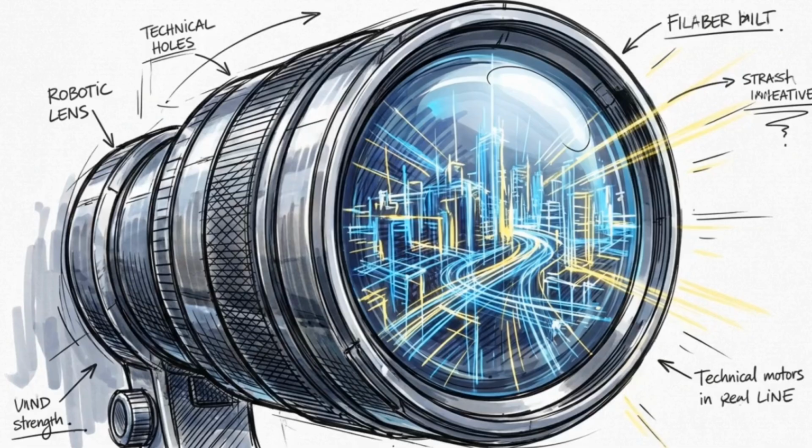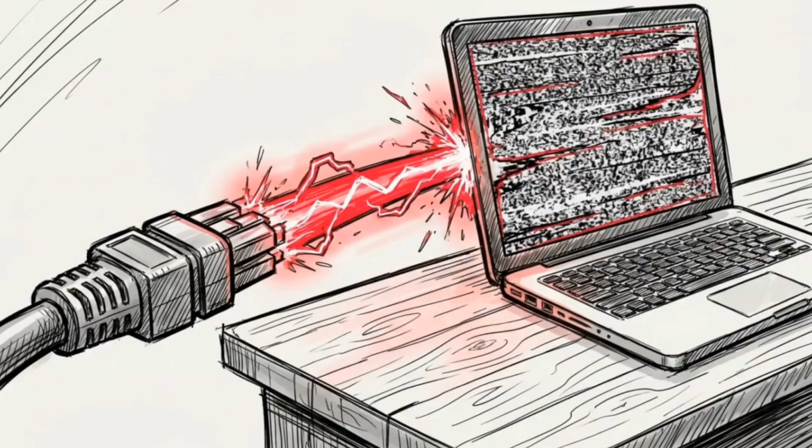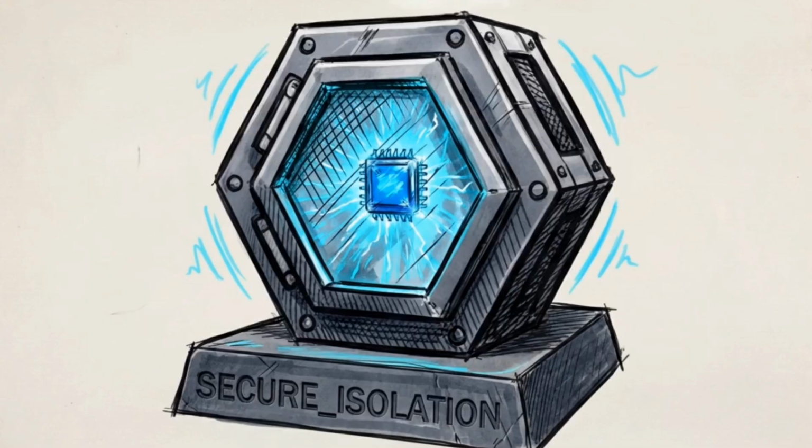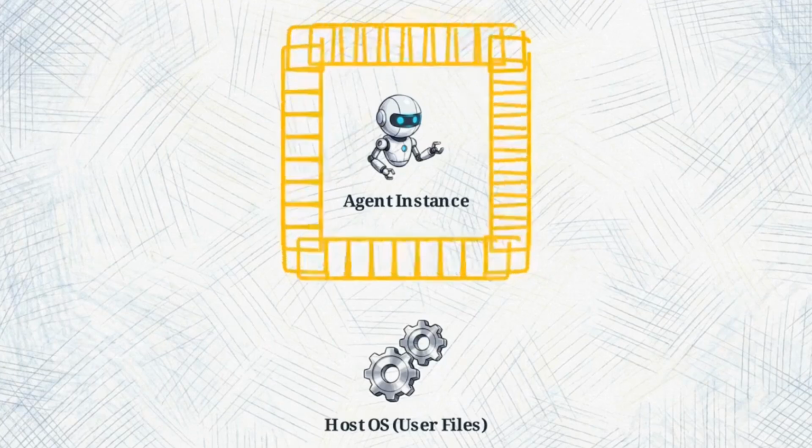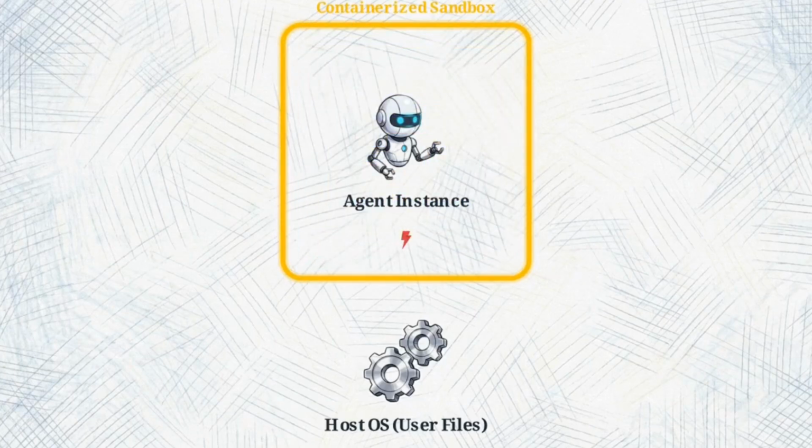Providing an AI the eyes to see the internet simultaneously creates a direct reverse conduit for the internet to manipulate your local machine. This mandates a final architectural requirement before deployment: rigorous, out-of-process container sandboxing. The AI agent must run inside a strict containerized sandbox to completely separate its operational workspace from the host OS files and neutralize execution threats.